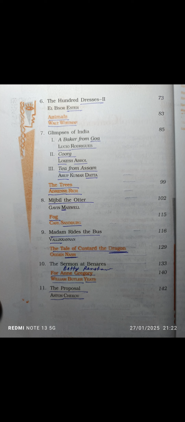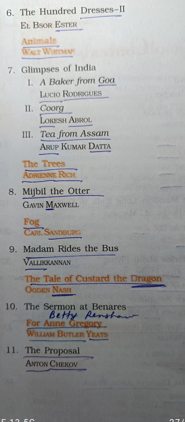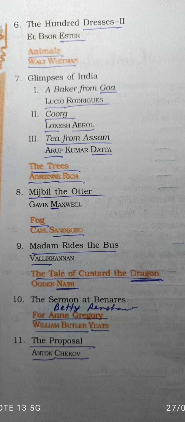Now, Fog has been written by Carl Sandburg. Let's memorize this. During fog, the vision is very hazy. You cannot see through fog. Similar is the case when there is a sandstorm or Sandburg. Sandstorm, Carl Sandburg. Fog, Carl Sandburg. There is a visual impairment when you try to see through a fog or a sandstorm. Fog, Sandburg. Carl Sandburg.